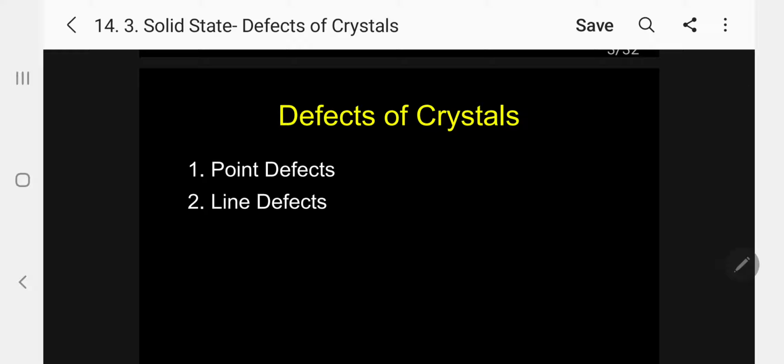Under the defects of crystals, there are two defects. One is point defect, another is line defects. Here we are going to concentrate only on point defect, but let me give the introduction regarding line defects.